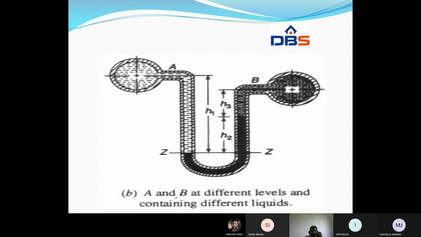Here the pressure in pipe B is less than the pressure at point A. That is why the liquid present in pipe A pushes the liquid in the manometer, and hence the manometric fluid rises up, and this manometric fluid pushes the liquid present in pipe B. This is how this phenomenon takes place: fluids flow from the high pressure zone to the low pressure zone. This is the thing.